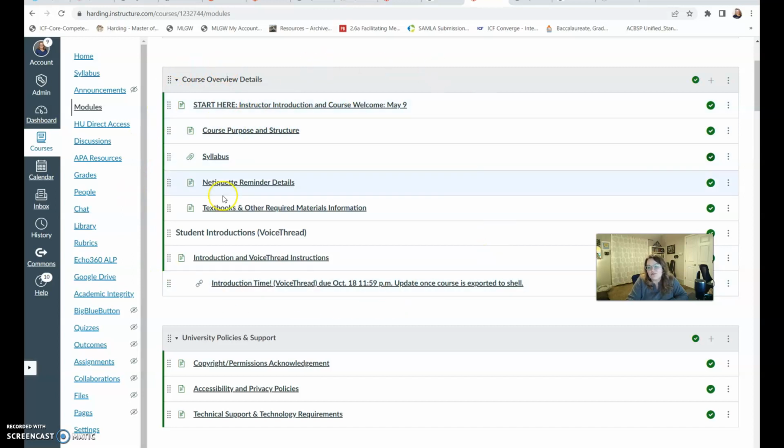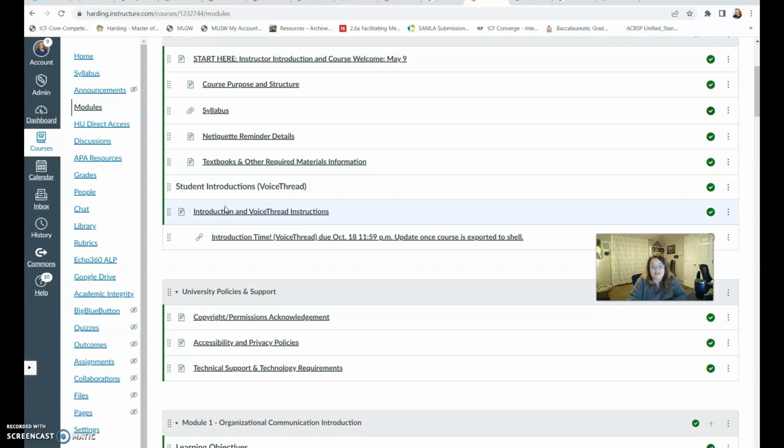So this is what we call Module 0 because it's sort of the module before the lessons begin. That does not mean it's unimportant. So you want to make sure that you click in Module 0 and read or listen to your instructor's welcome because he or she will likely give you some helpful information there. The syllabus is there, the textbooks, required materials is there, and more than likely, in 99% of our classes, there will be a very short introduction expected of you in that first module. So this is where you'll introduce yourself to the class, tell us why you're here, tell us a little bit about you.